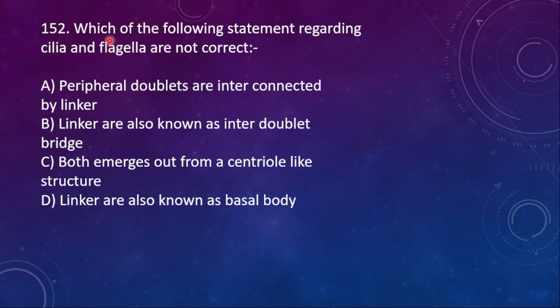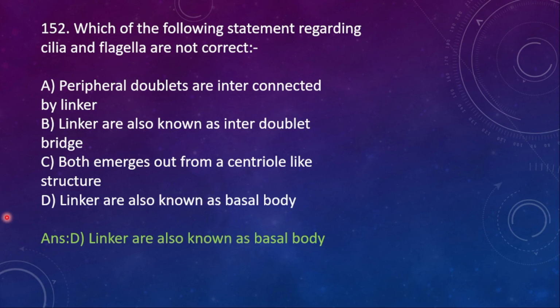Next, 152. Which of the following statements regarding cilia and flagella is not correct? A, peripheral doublets are inner connected by linker. B, linker are also known as interdoublet bridge. C, both emerge out from a centriole-like structure, and then D, linker are also known as basal body. Here the right option is D, linker are also known as basal body.